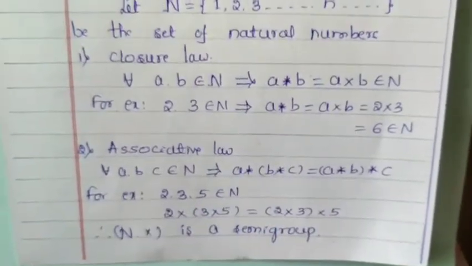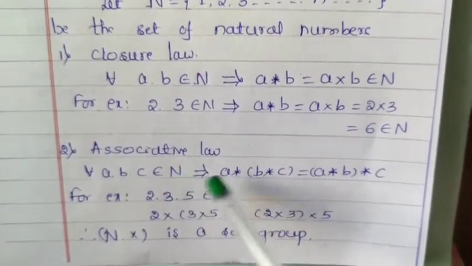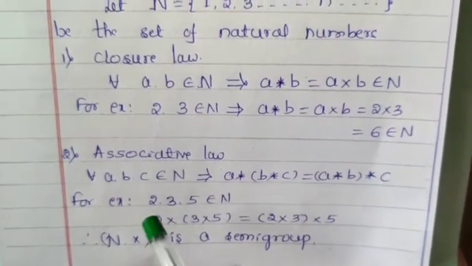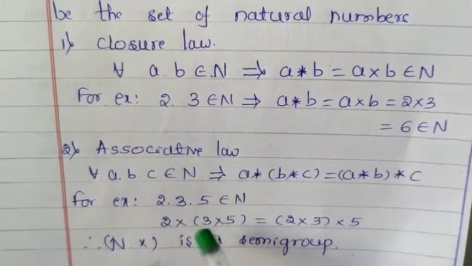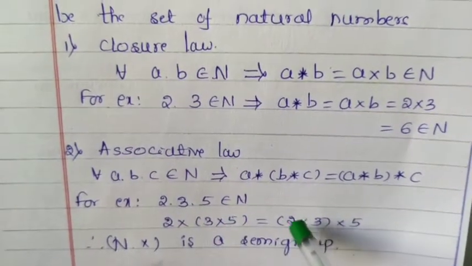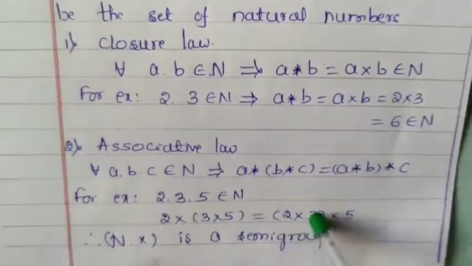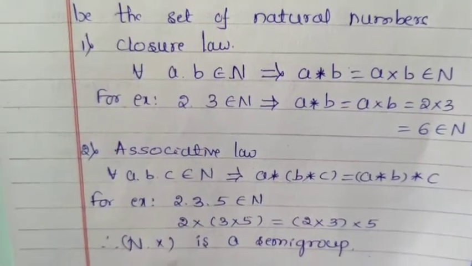Is the associative law satisfied in the natural numbers with respect to multiplication? For every a, b, c belongs to N, a star (b star c) equals (a star b) star c. Consider the three natural numbers 2, 3, 5. 2 into (3 into 5) is the same as (2 into 3) into 5. That means changing the brackets on both sides with three numbers is called the associative law.